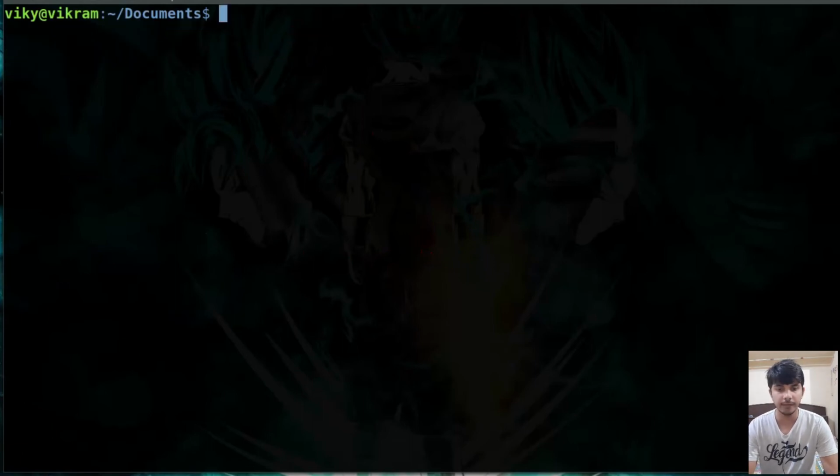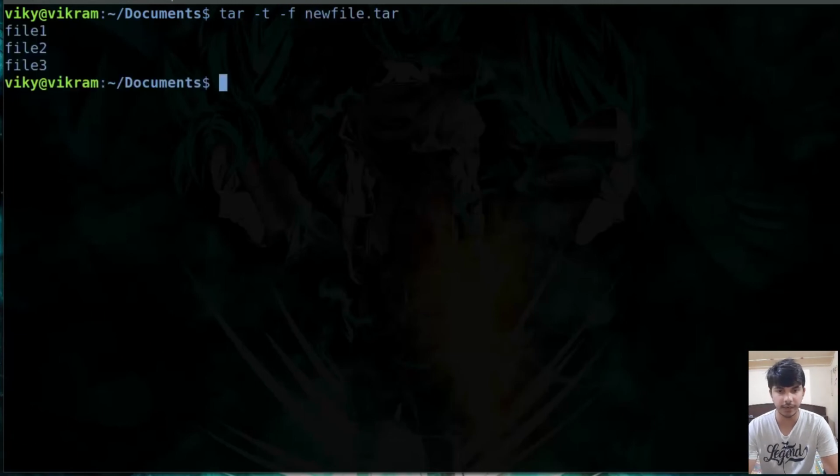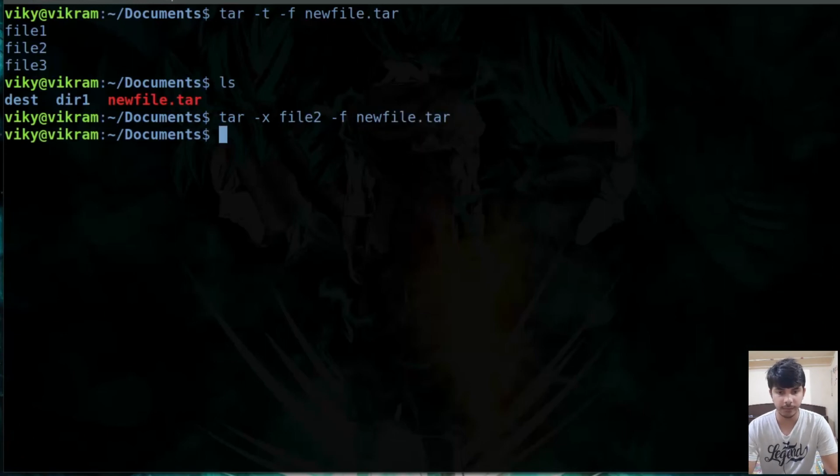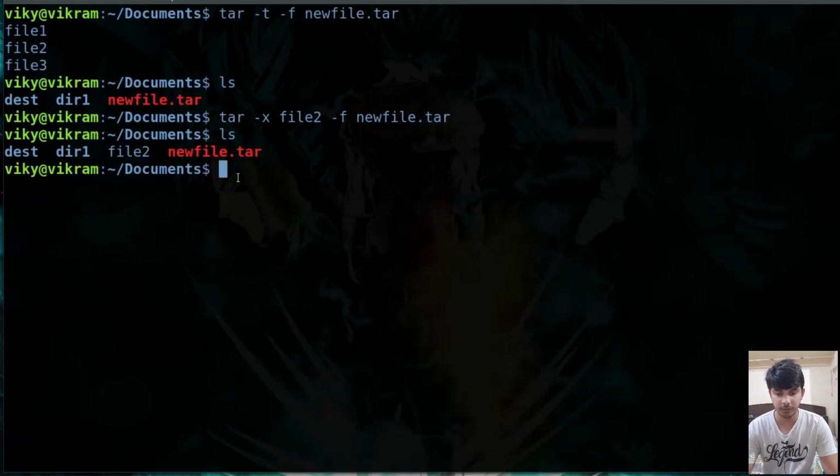Okay, now after that, sometimes what you require is that you want to extract only a particular file from the archived file. For example, if you see the files here present inside the new file.tar, there is file 1, file 2 and file 3. Now let's say that you want to extract only the file 2 file from the new file.tar. In that case, you can write here tar -x and then the name of the file, that is, let's say file 2, and after that -f and then the name of the tar file. Okay, so if I press enter, do the ls, then you will see only the provided file has been extracted. So now I will clear it.